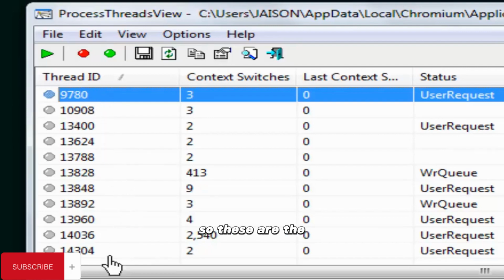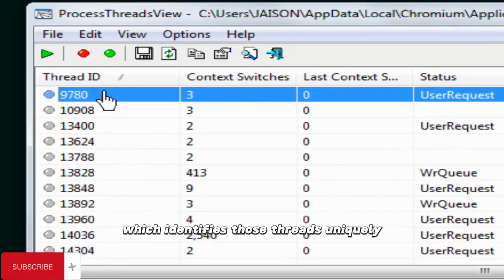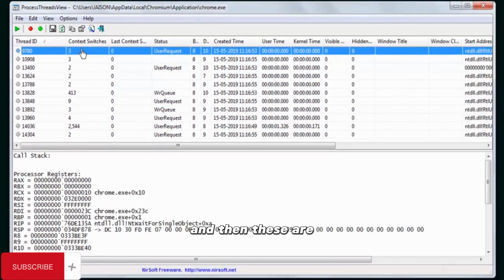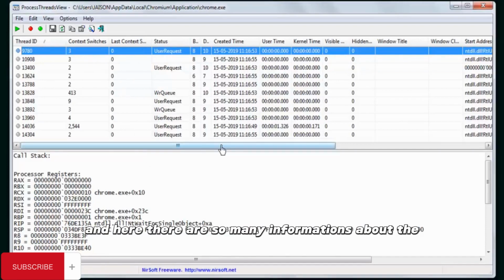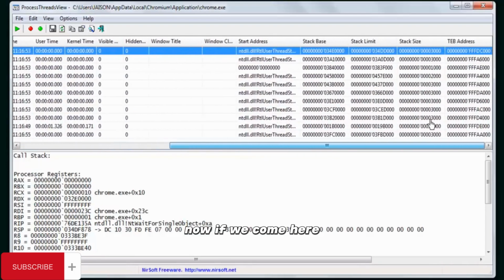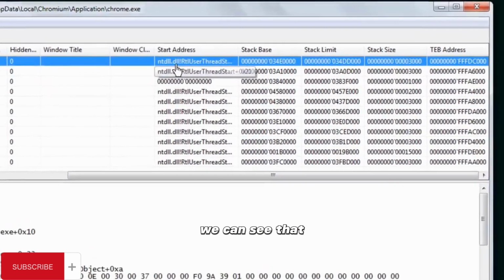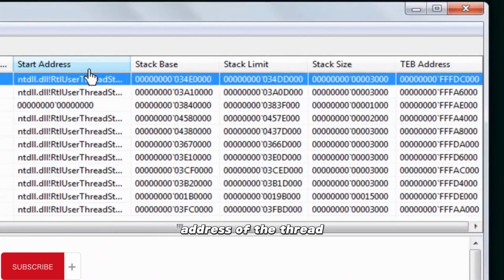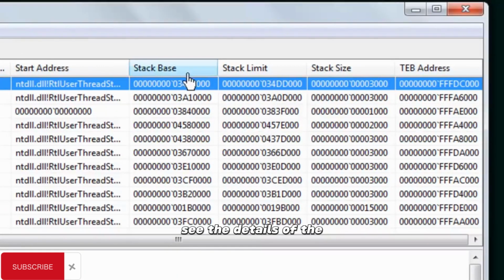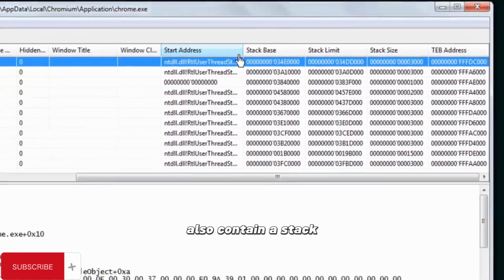So these are the IDs of the threads, which identify those threads uniquely. And then these are the context switches, and the last context switches that happened. We have discussed context switches in one of the previous lectures. And here there is so much information about the thread that we have selected. Now if we come here, we can see the address of the thread, and here we can see the details of the stack associated with that process. So I told you that threads also contain a stack.